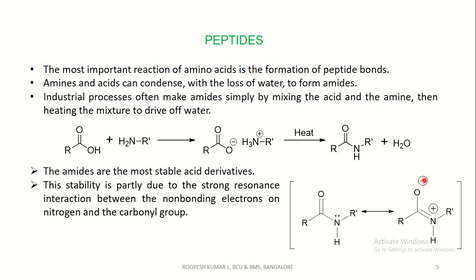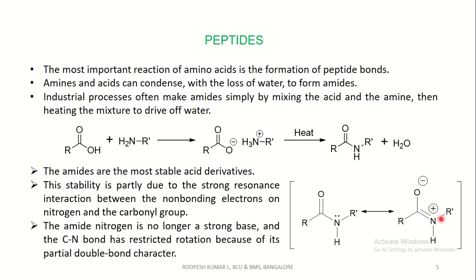That is, it will become O minus and N plus. There will be partial charges. The amide nitrogen is no longer a strong base, and the CN bond has restricted rotation because of its partial double bond character. Due to this, the CN bond is restricted.